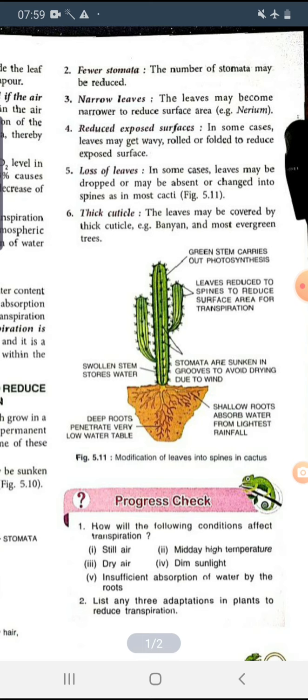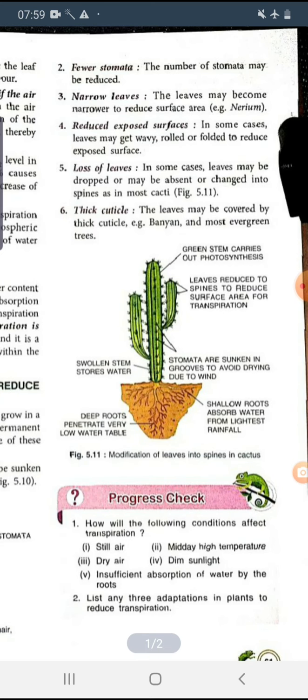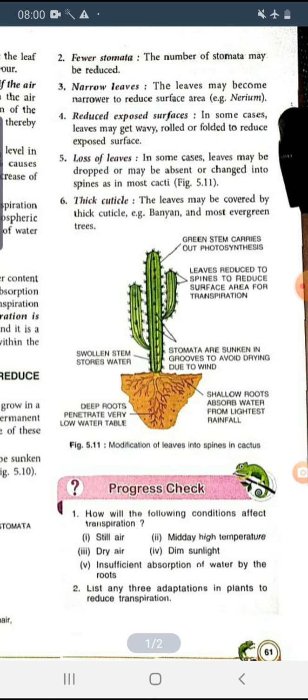Next is the thick cuticle. If there is a thick cuticle layer on the upper and lower surface of the leaves, then how will the transpiration occur, right? So in the case of banyan tree and most evergreen trees, the transpiration will reduce due to the thick cuticle covering on the surface of the leaves. So as you can see, it is a modification of leaves into spines in the case of cactus.